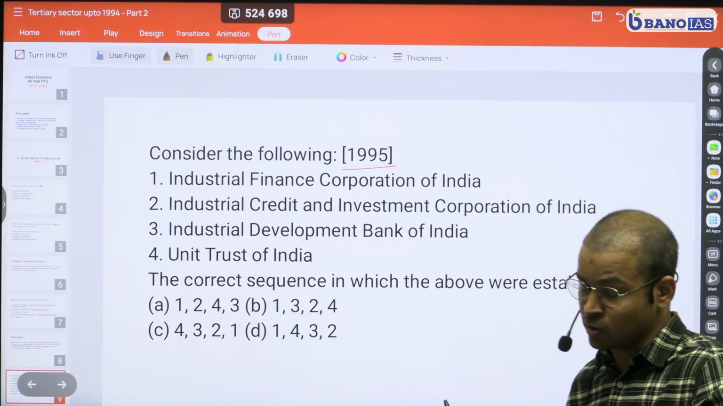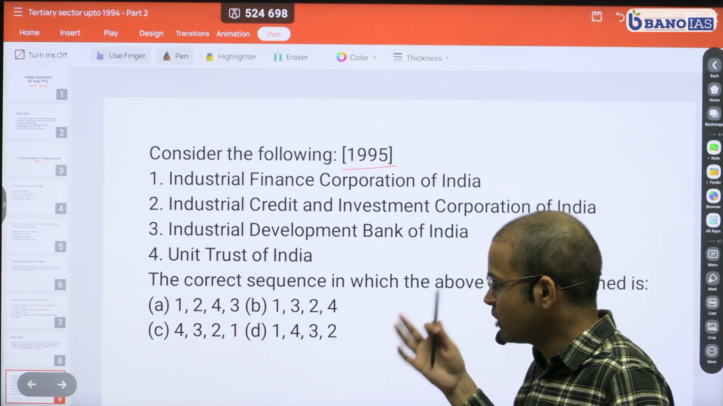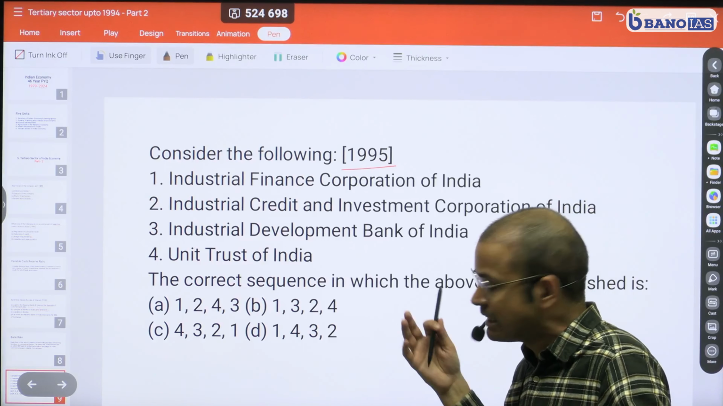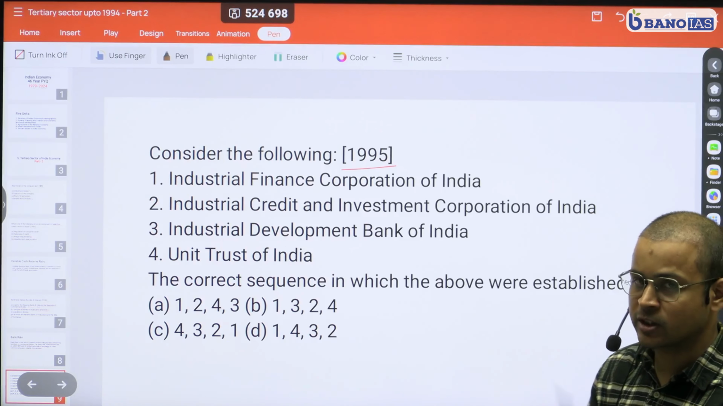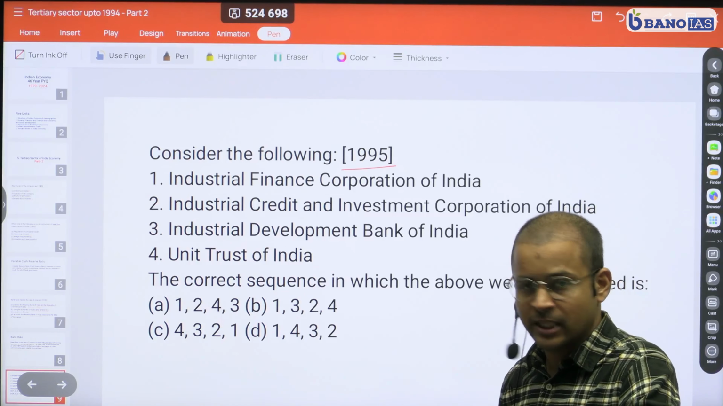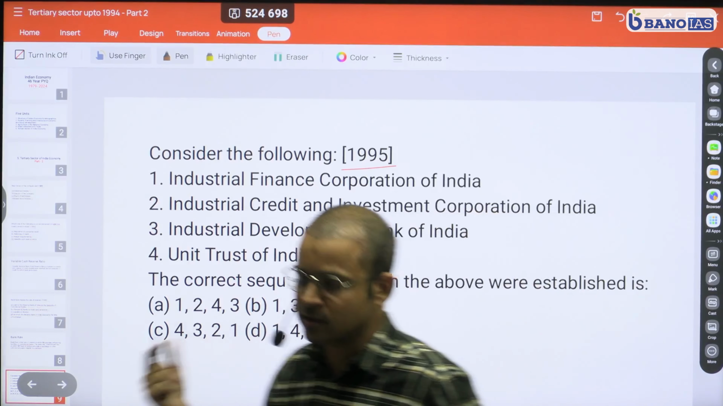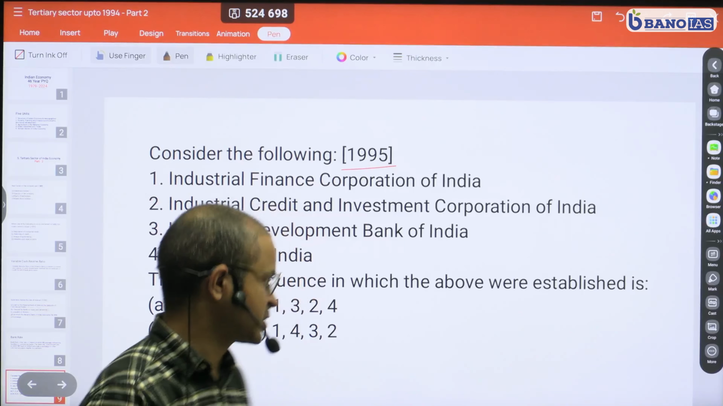I would say this is a very factual question, and this also tells you, when you look at this question, such factual questions used to come in 1995, and over the period, as I mentioned in the last video also, the examinations have become much more analytical and require understanding. This, however, stresses on the memory aspect of examination.